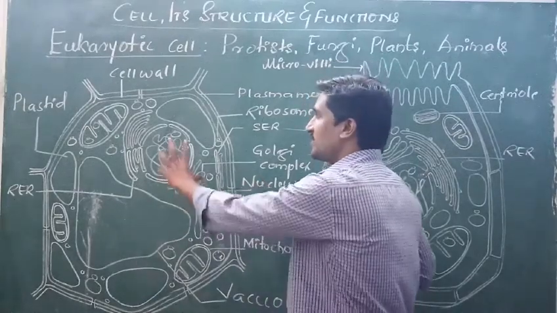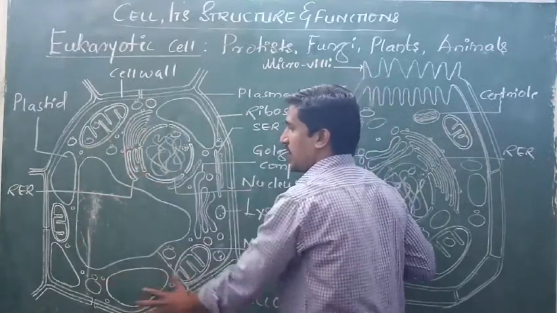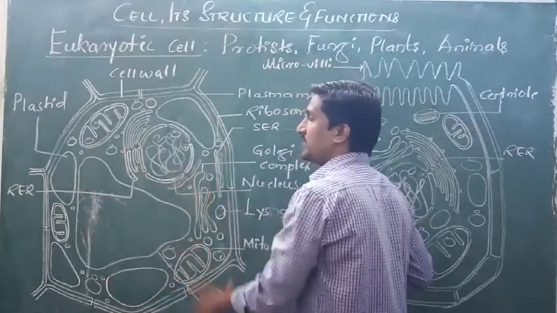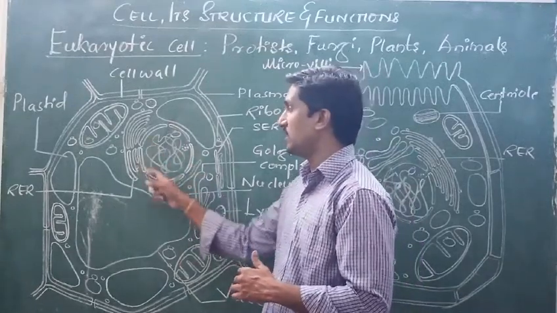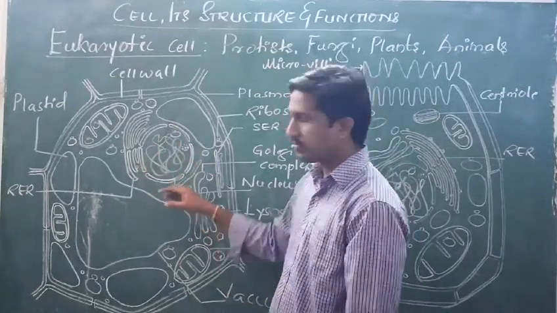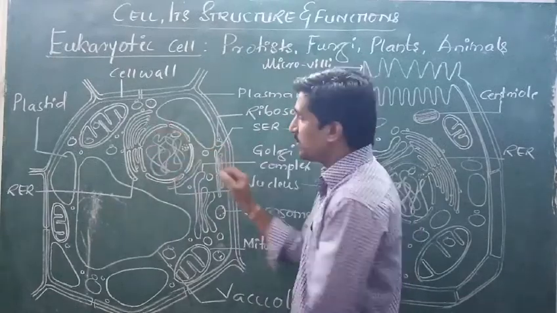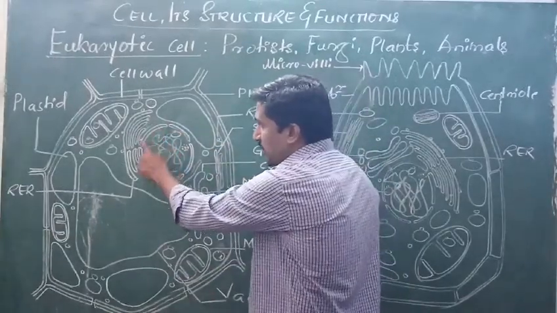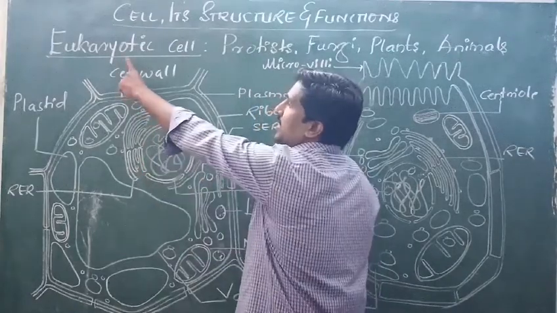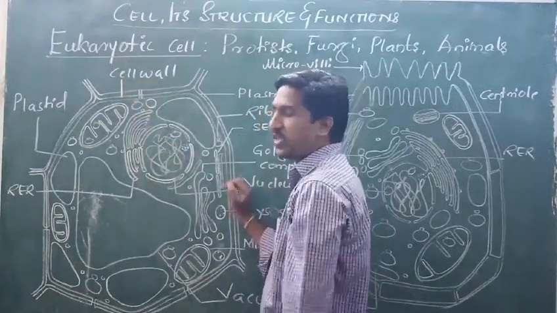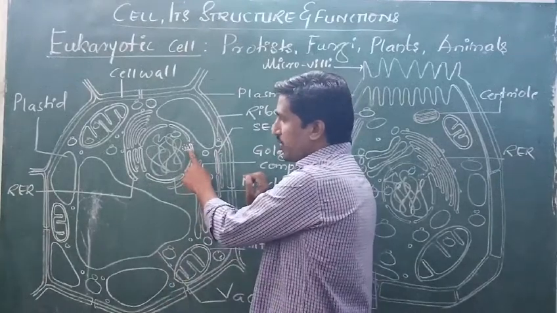Whereas the structures present inside the cell are called cell organelles. The most important cell organelle is the nucleus. This is the nucleus. This nucleus is made up of the nuclear membrane. A well-defined nuclear membrane is there. That is why this cell is called a eukaryotic cell. Inside that there is a nucleolus.